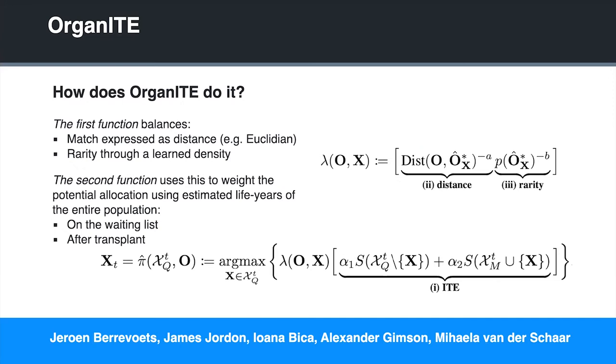The higher this function gets, the more chances the patient has of receiving the available organ. We use lambda to weight an individual treatment effect. That is, we estimate the life years expected without an organ for X versus the life years expected with the organ for X. Then the person with the highest score using these functions will receive the organ.